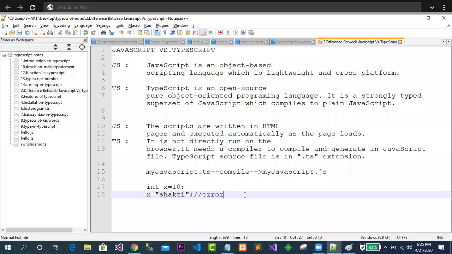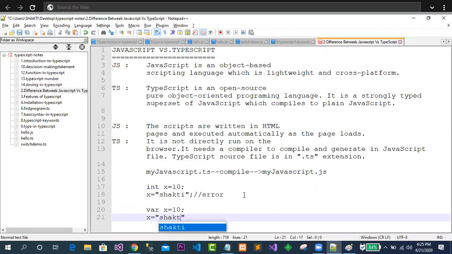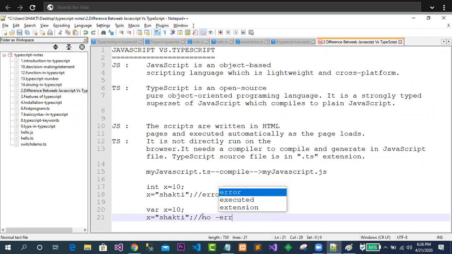But in case of JavaScript, whenever you are taking a variable, let's say I have taken a variable, suppose this is 10. On the next line, suppose you are taking Shakti, then in this case, this data is also taken by the variable. So this is called loosely typed. There is no error, and it will show the output as Shakti.